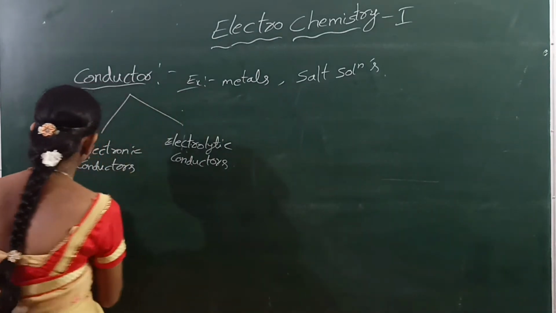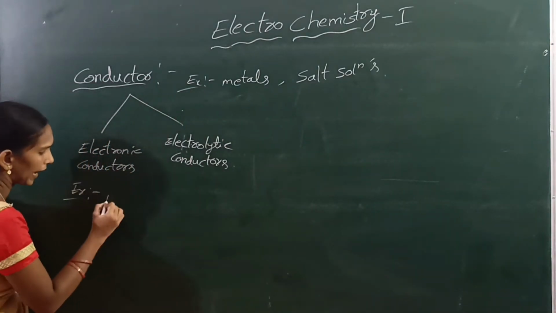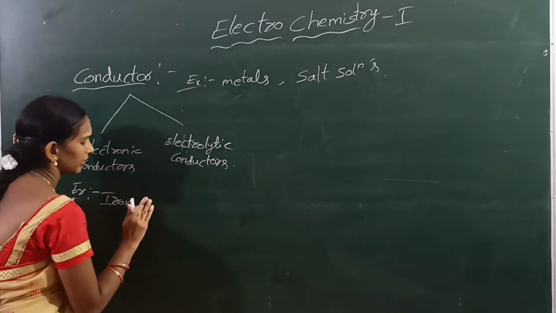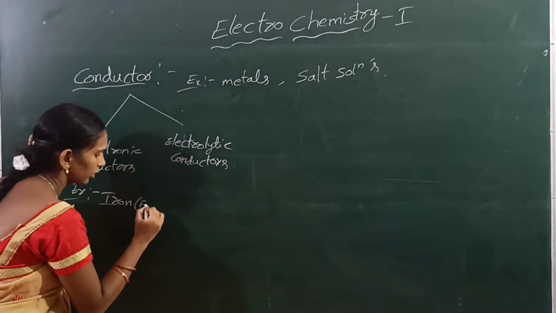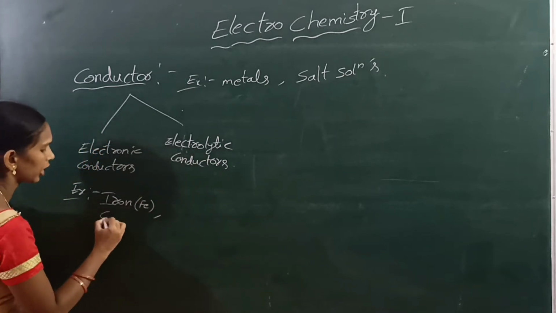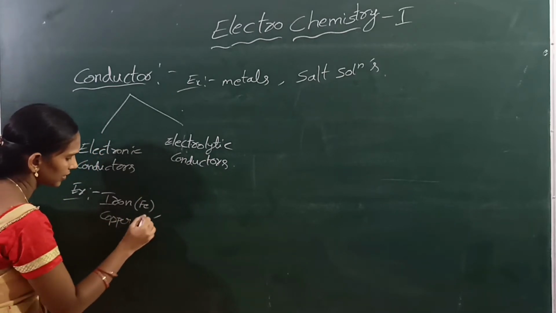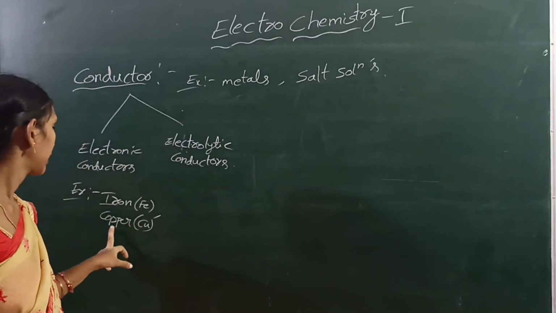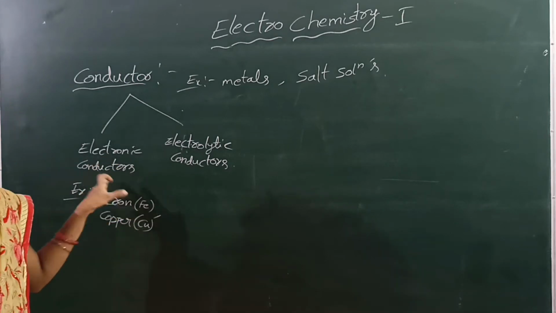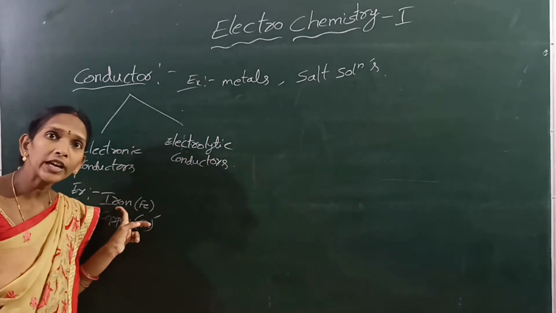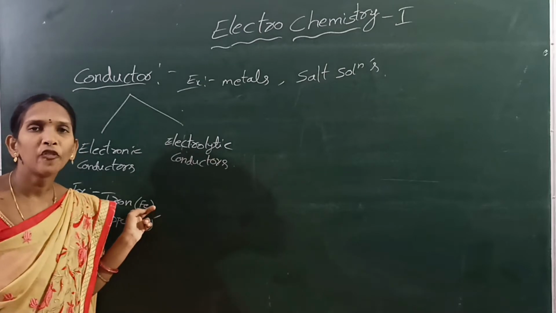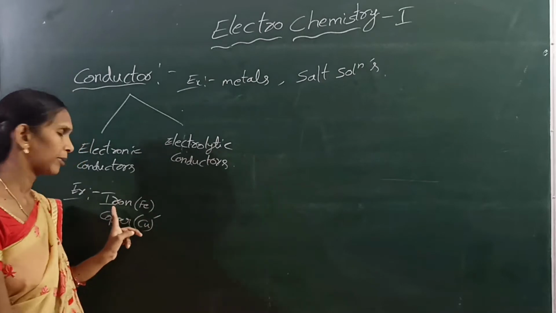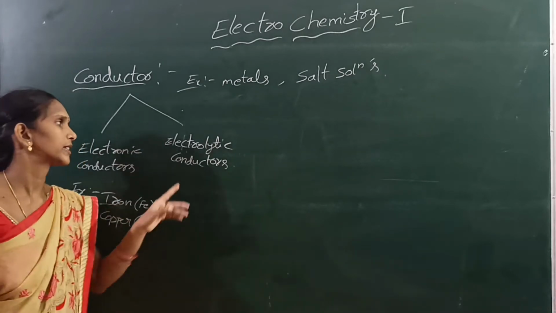For example, iron and copper. Iron is symbol Fe, and copper is Cu. Iron and copper are examples of electronic conductors. That means there is no chemical change in the compound during the flow of electricity.